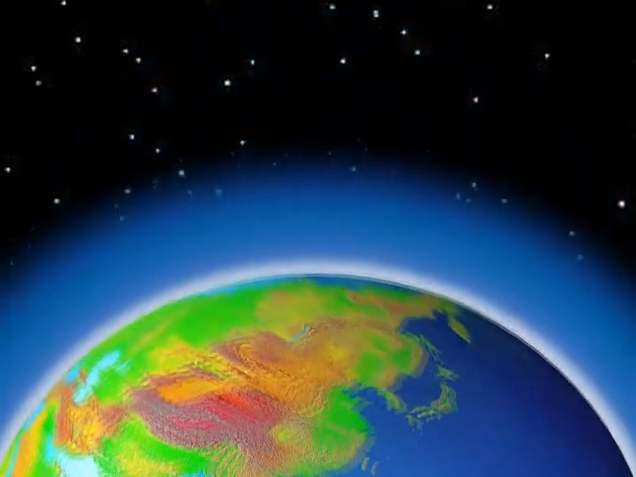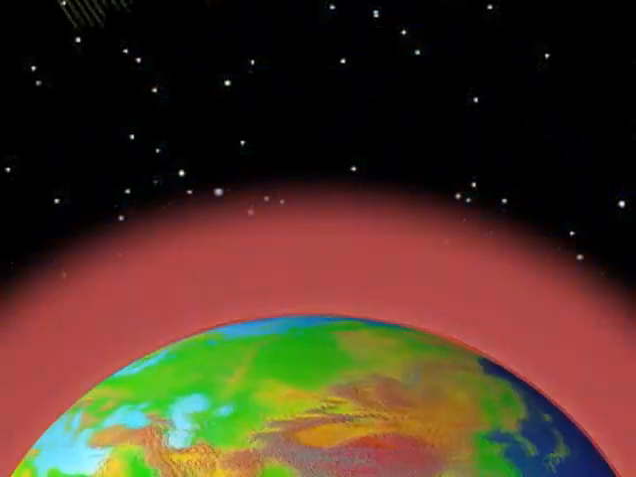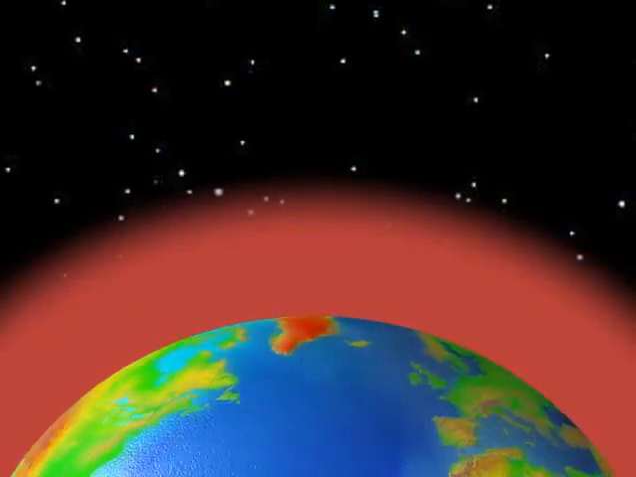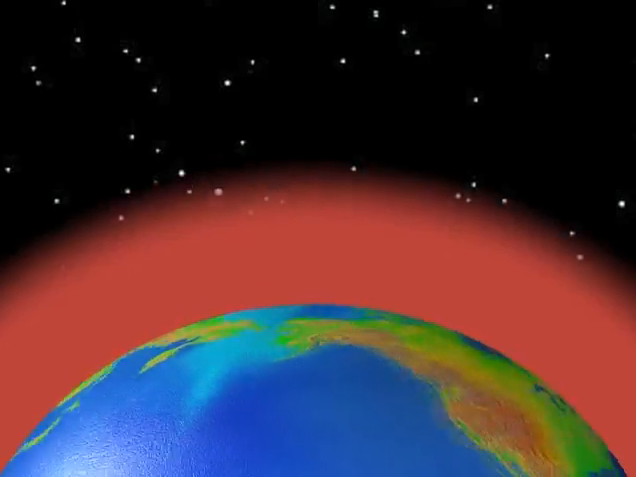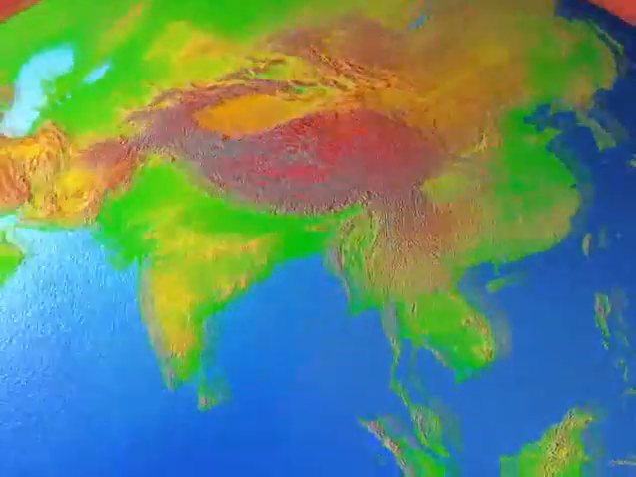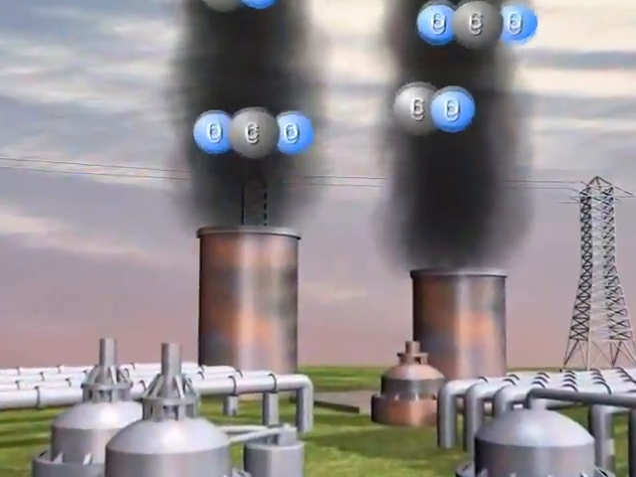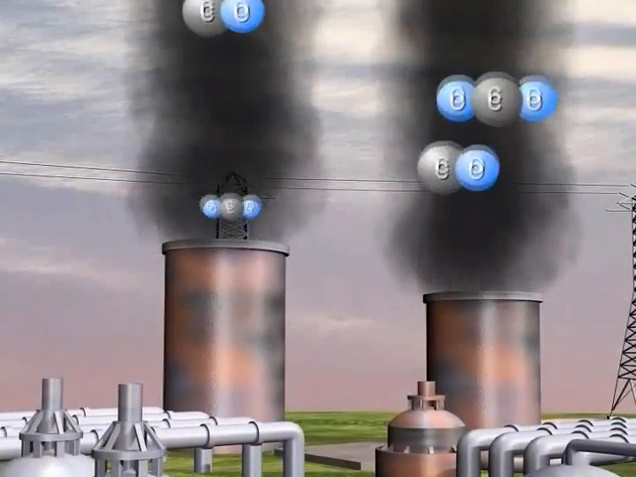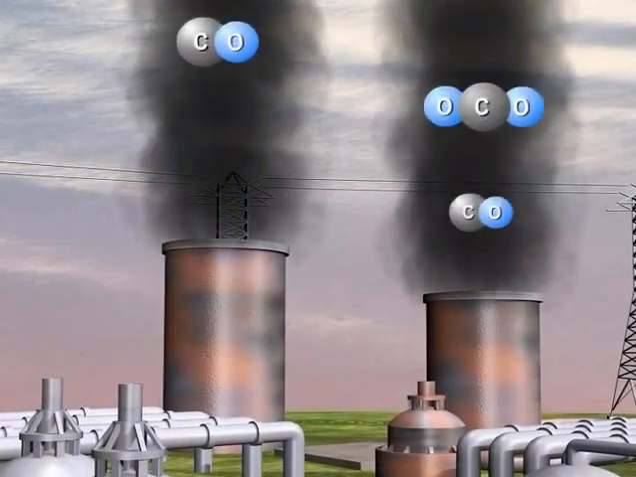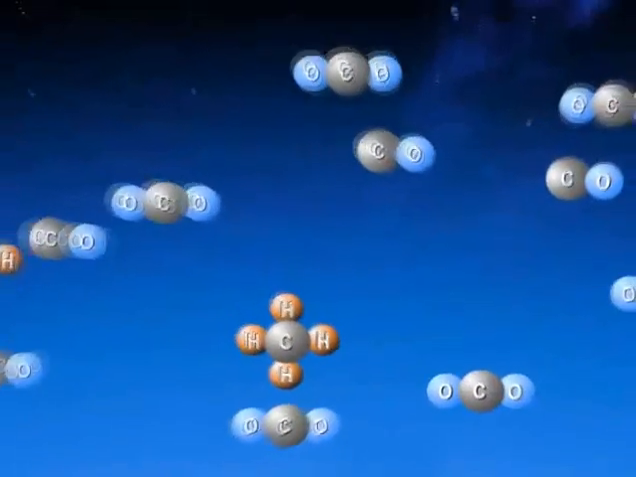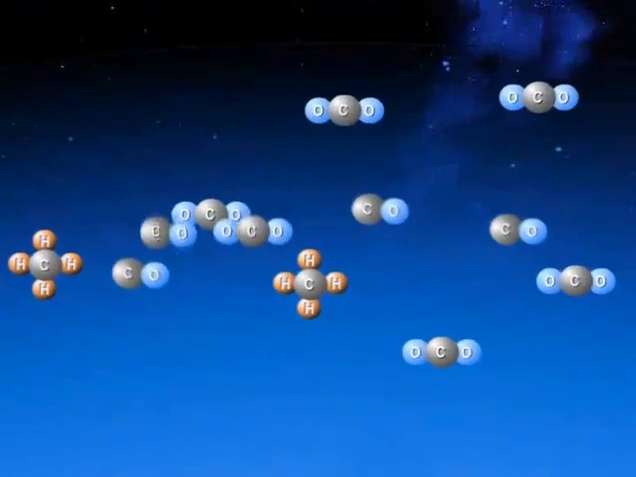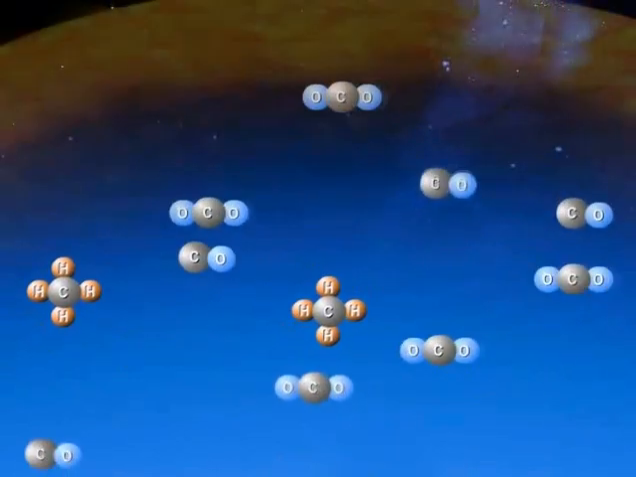This layer acts like a blanket to maintain the temperature of the Earth. But after the Industrial Revolution, the concentration of some gases has changed drastically, thereby disturbing the gaseous composition of the atmosphere.